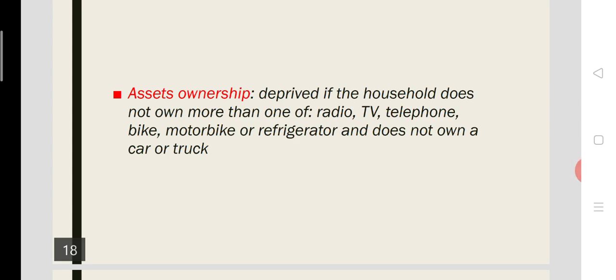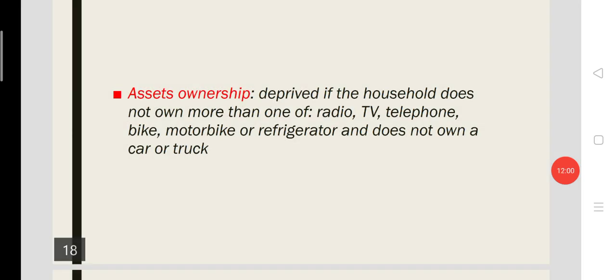The sixth indicator of the third dimension is asset ownership. A family is considered as poor or deprived if it does not have ownership of more than one item among the items including radio, television, telephone or mobile phone, bike, motorbike, or a refrigerator, and they don't own a car or a truck.